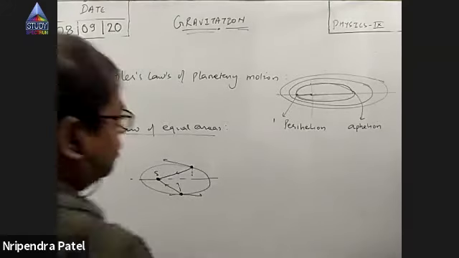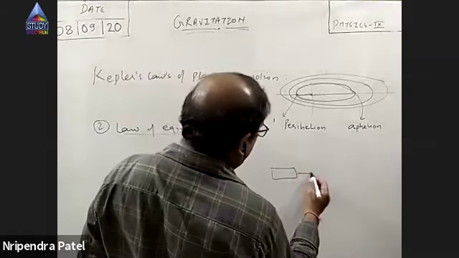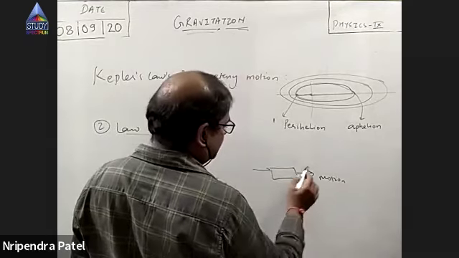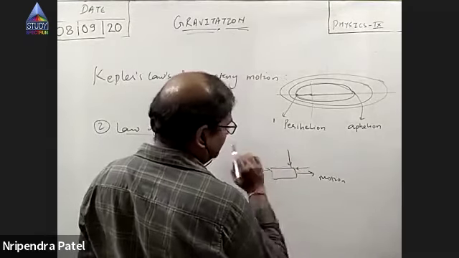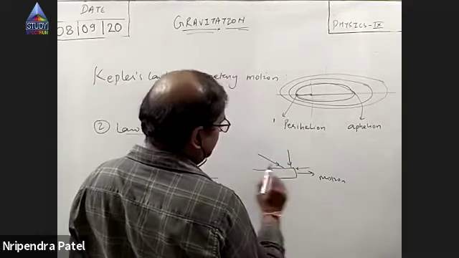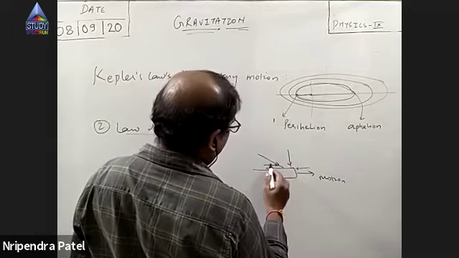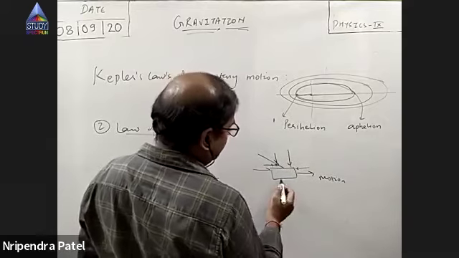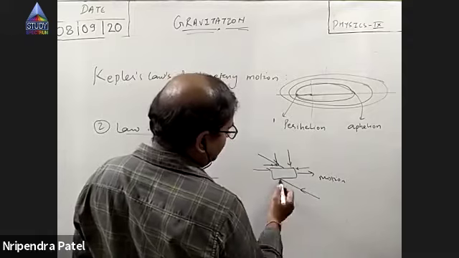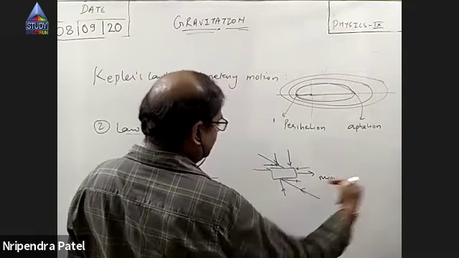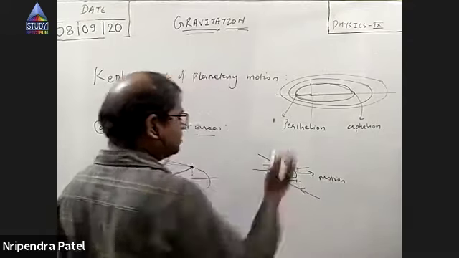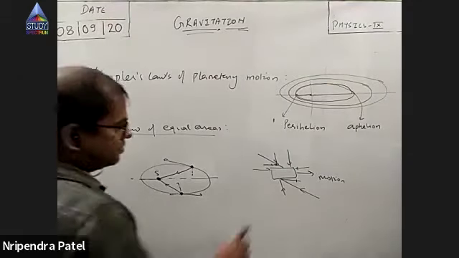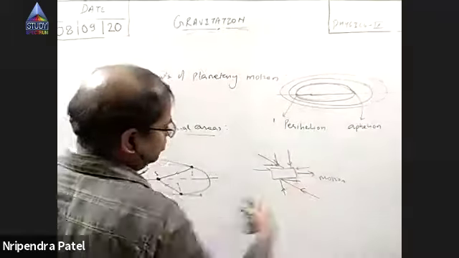See, if you recall, I have explained that if an object is moving in this direction, a force in this direction increases the speed, this decreases the speed, and this changes the direction. If this is the force, then it has both effects: it changes the direction of motion, and it speeds up the object. If you exert force in this direction, it again has two effects: one is to slow down the object, and the other is to change the direction of motion. You remember this, right? I discussed it in Newton's laws of motion.